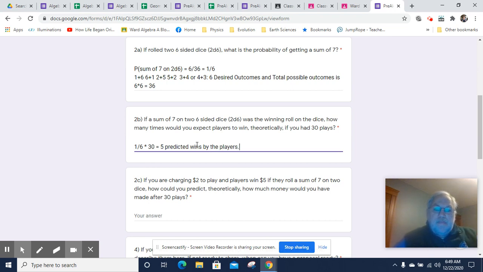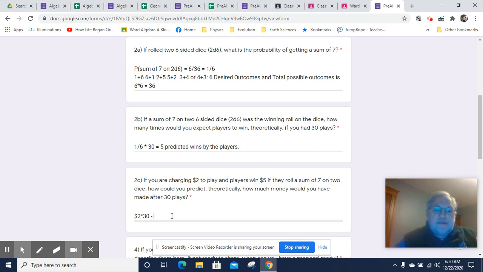Now, if you're charging $2 to play, and a player wins $5 if they roll a 7 on 2 dice, how can you predict theoretically how much money you would have made after 30 plays? Well, your income is going to be $2 times 30 plays.